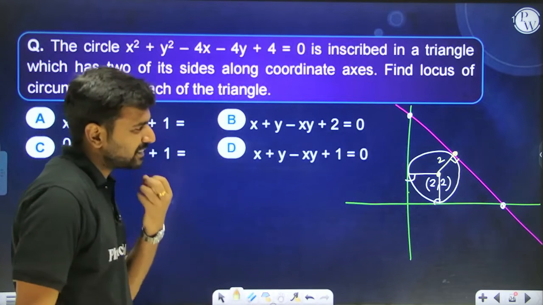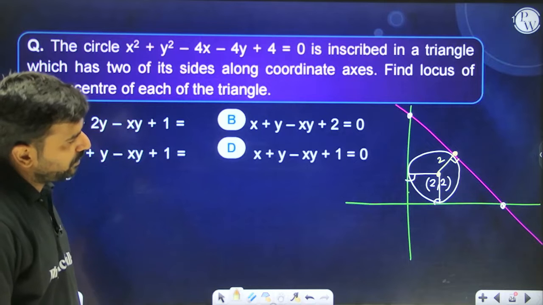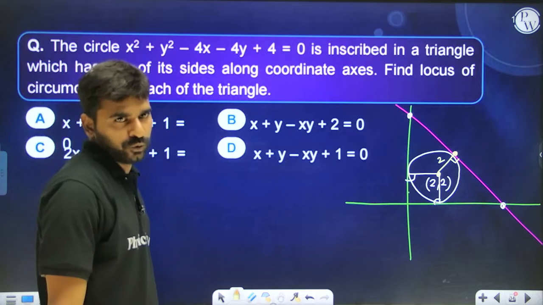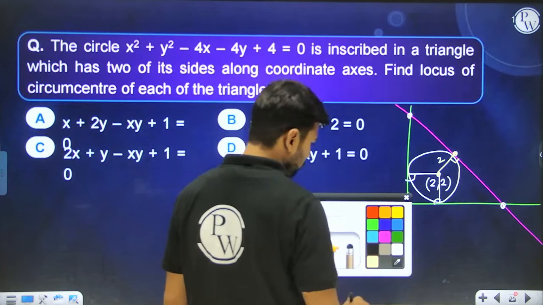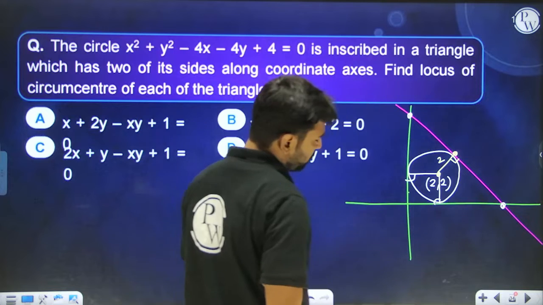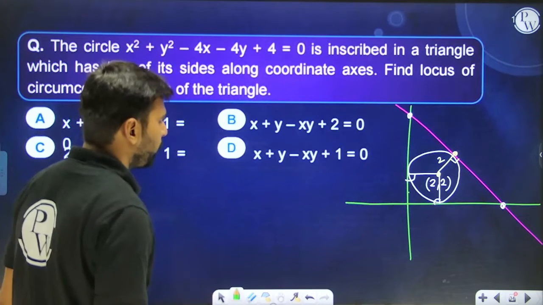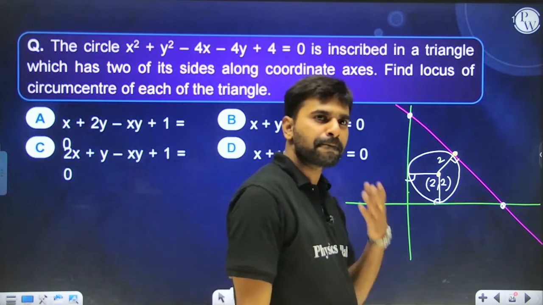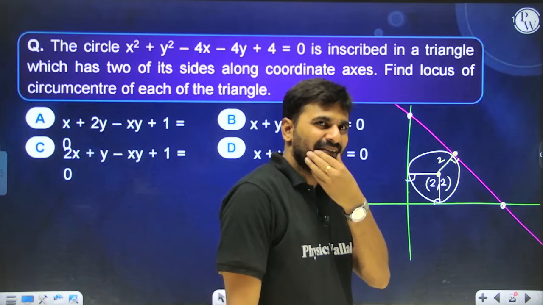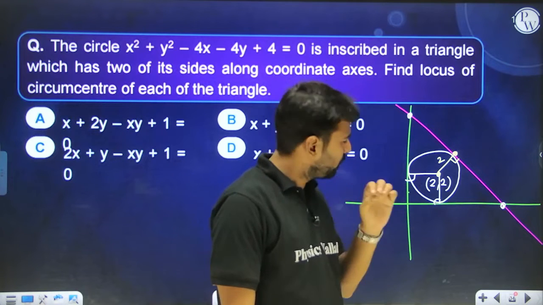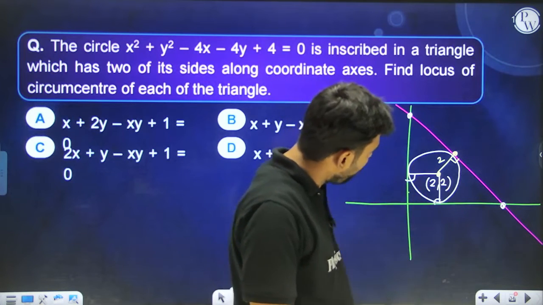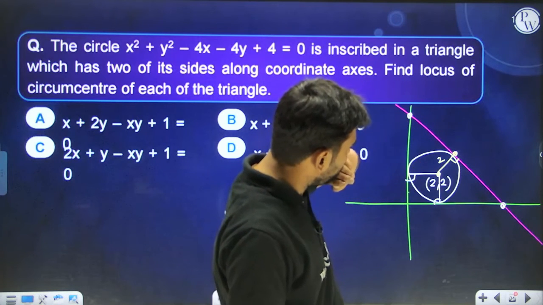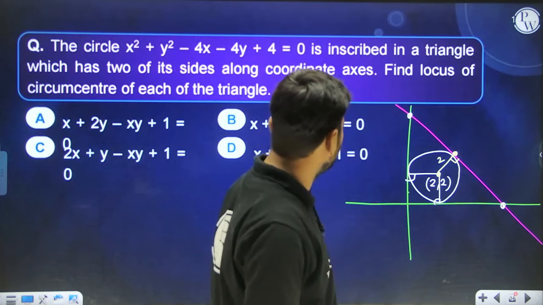So let's write down any of the equation whose distance from 2 comma 2 is going to be equal to 2 only. The moment we have done that, our question will be solved. I don't think it is going to be difficult at all, because understand that these lines will be infinite in number. The perpendicular distance always has to be equal to 2. If this is changing, the circumcenter of the triangle will always change.